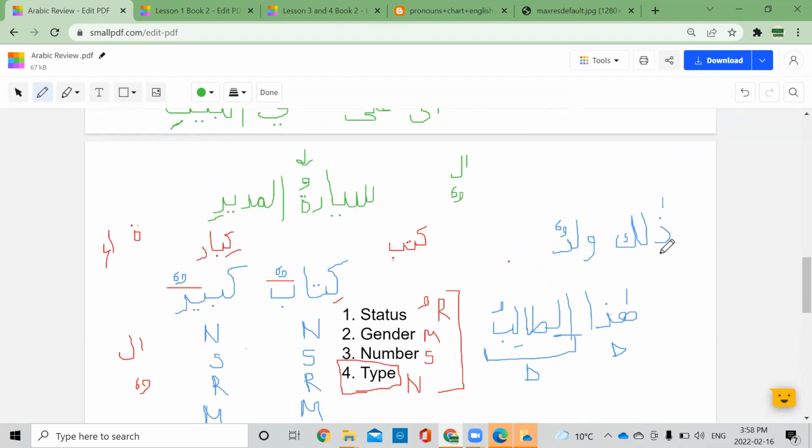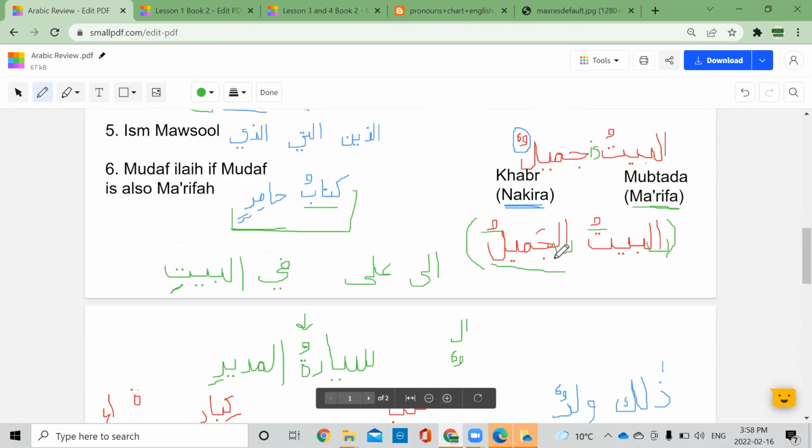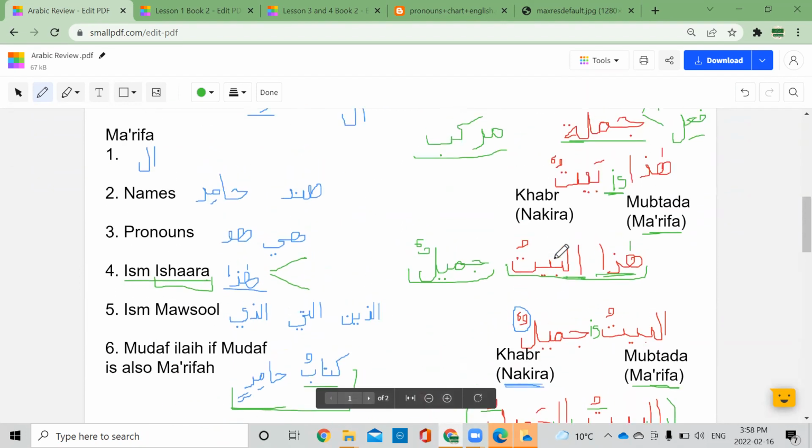Like this one we did so far: zalika waladun. Here zalika is marifa, waladun is nakira. So this is a jumla because one is marifa, one is nakira. Ma'am, how do we know about marifa and nakira? Here we have the six points that we wrote down.